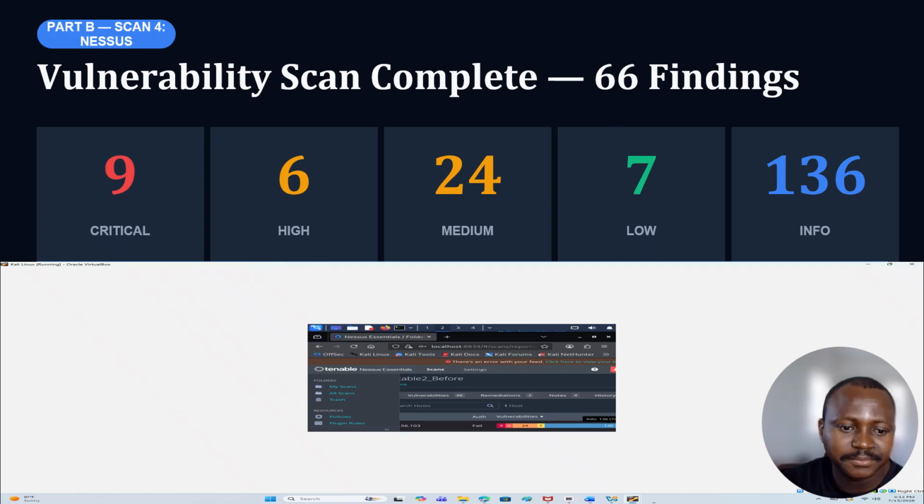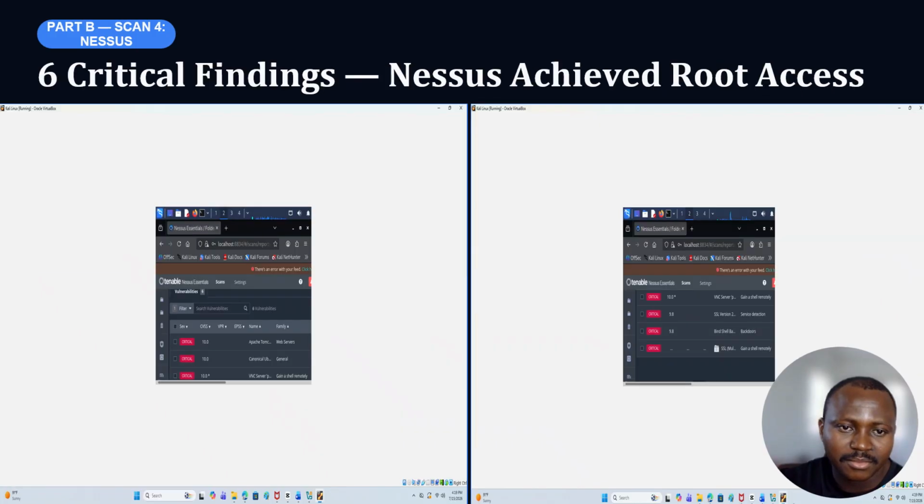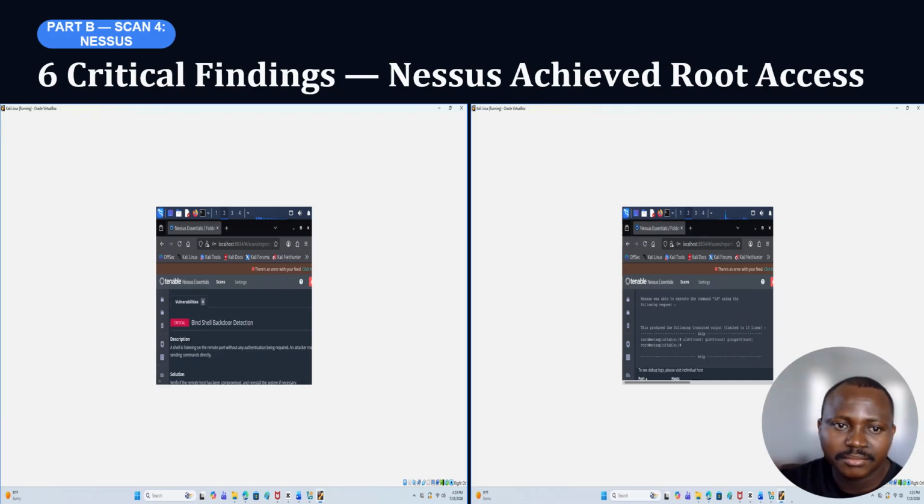So these are our findings. In more detail, we got 6 critical findings. And when we click on the bind shell, it gives us more detail. This is the most significant finding. Nessus not only detected the bind shell, it exploited the vulnerability, executed the ID command, and obtained root access on Metasploitable, UID equals 0, root.